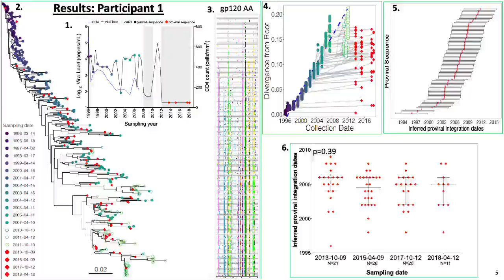And now here in Figure 6, we show the integration date distributions of sampled proviruses stratified by the date of sampling. On average, sampled proviruses were 8 years old, with the oldest being 16 years of age. Notably, the proviral integration date distributions remained stable over 5 years on CART.